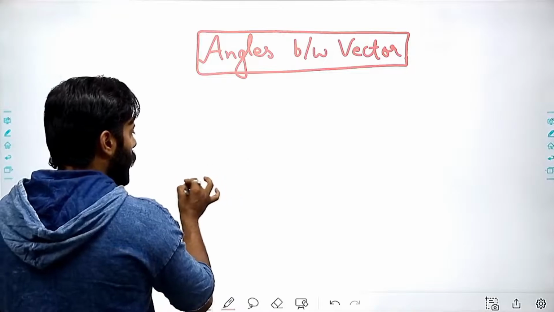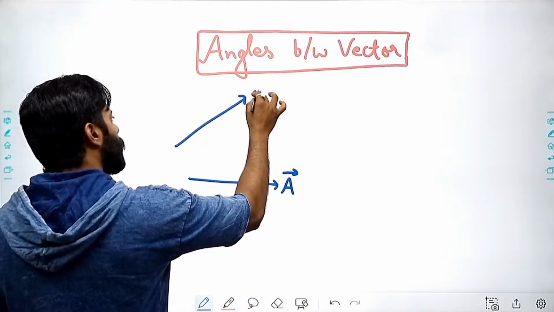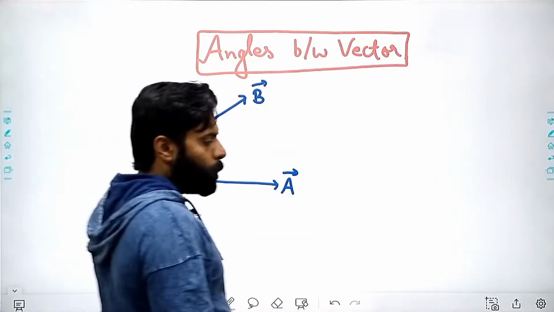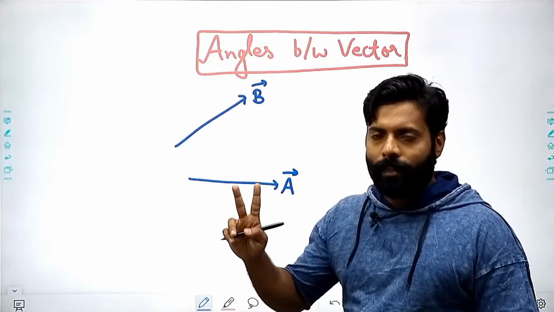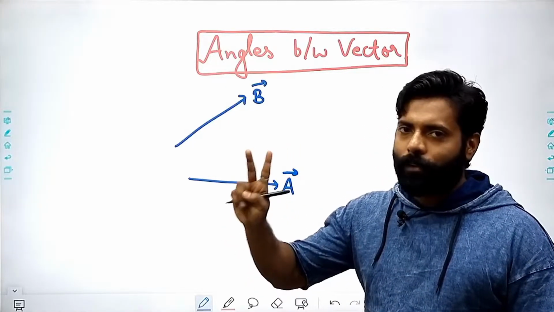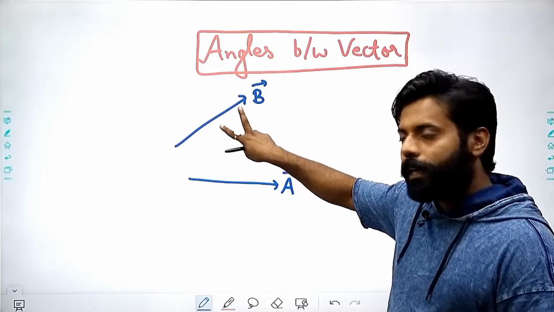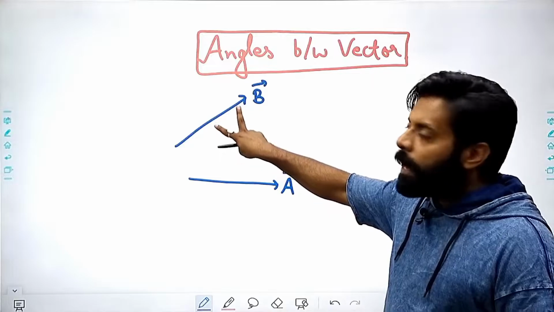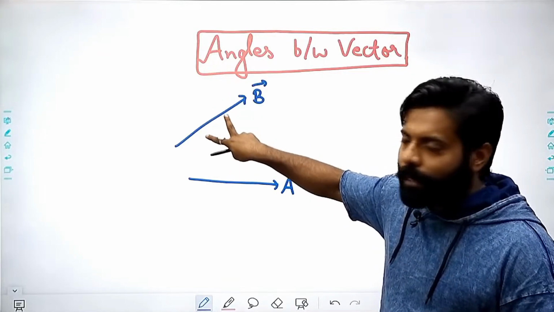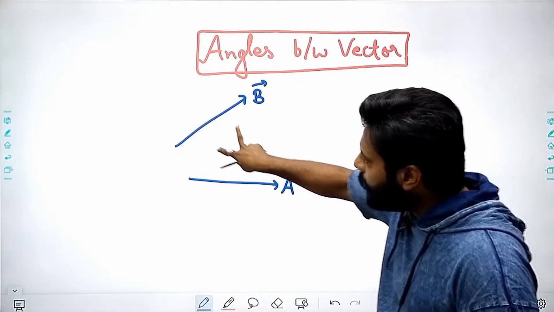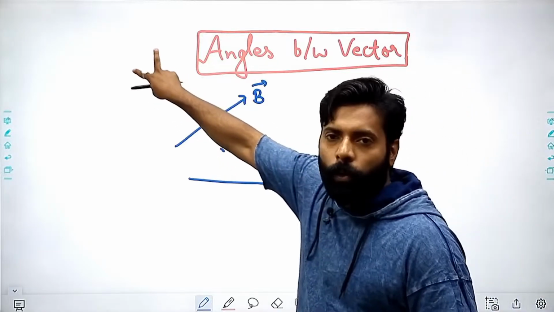Like imagine I am having this a vector, and this as the b vector. Now, as I told you, a vector has two things with it. The first one is the magnitude, the other one is the direction. So if this vector has both direction as well as magnitude, I can move this vector parallelly anywhere. I can move this vector here and here. It won't change its direction, it won't change its magnitude.